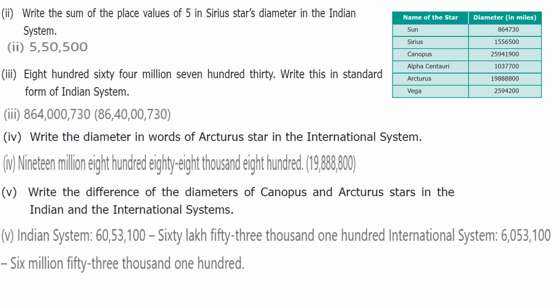Next one, write the sum of the place value of 5 in Sirius star diameter in Indian system. First write the number 1, 5, 5, 6, 5, 0, 0. So Indian system means ones, tens, 100, 1000, 10,000, lakh, 10 lakh.